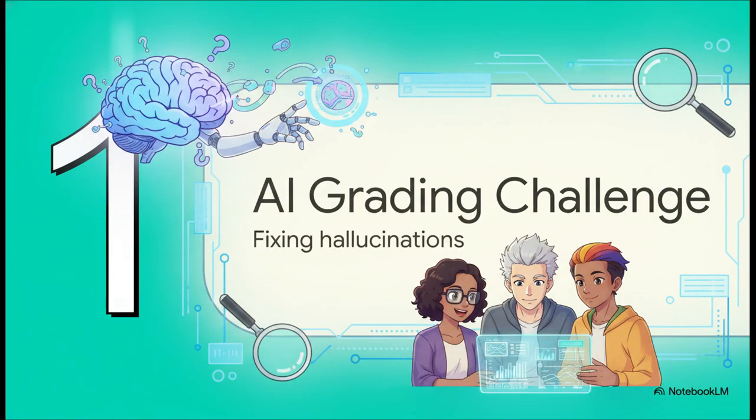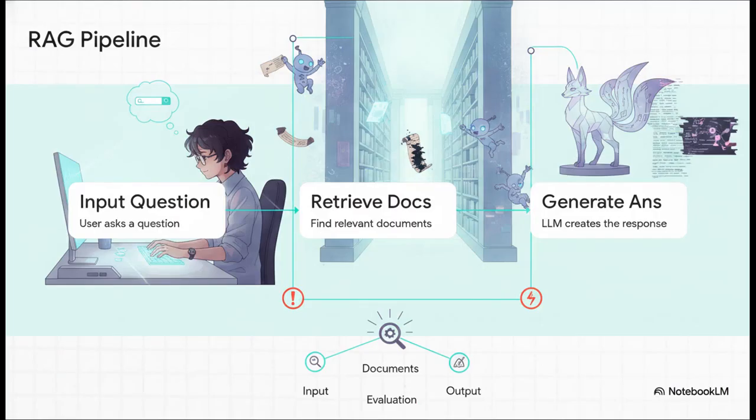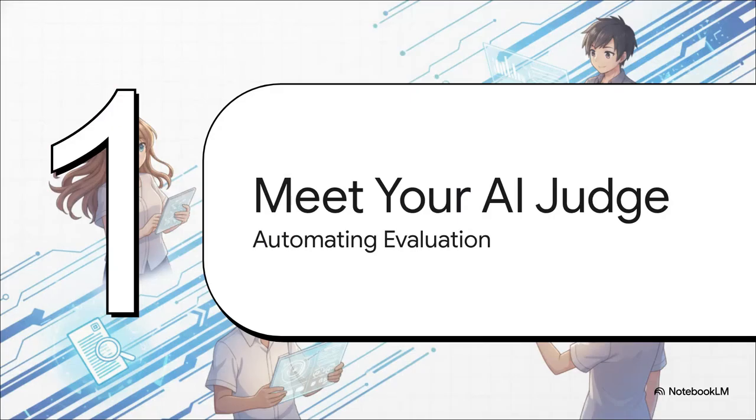Okay, Section 1. The AI Grading Challenge. This is all about overcoming hallucinations in generative AI. So every RAG pipeline follows a pretty predictable path. Step 1, you get a user's input question. Step 2, you retrieve relevant documents. And Step 3, you generate an answer. But here is the crucial point, and this is a big one. Dangerous AI hallucinations can happen at literally any of these nodes. The retrieval engine might pull the entirely wrong docs, or the model might just completely make something up. To properly evaluate this whole shebang, we really have to look at the specific relationships between the input, the documents, and the output.